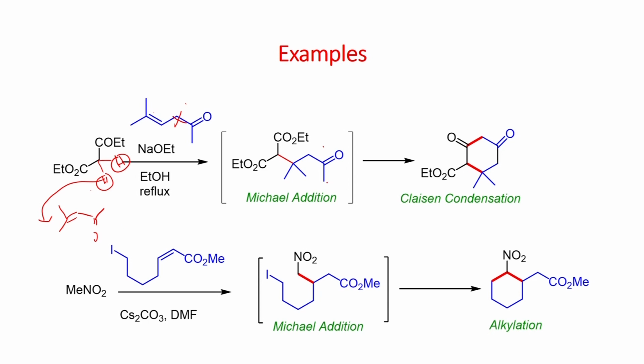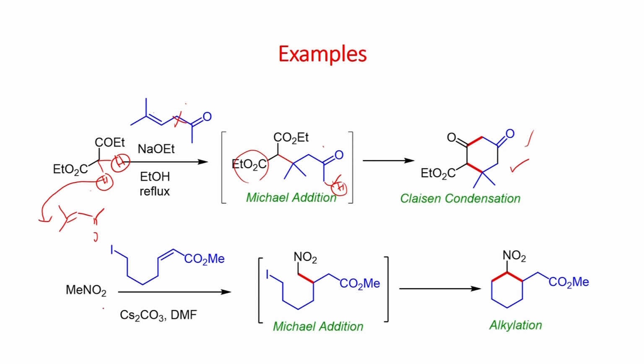With this you will get this compound. Once you form this one, the sodium ethoxide can deprotonate this acidic proton, which can undergo a reaction intramolecularly with ester. You can form this cyclic 1,3 ketone.